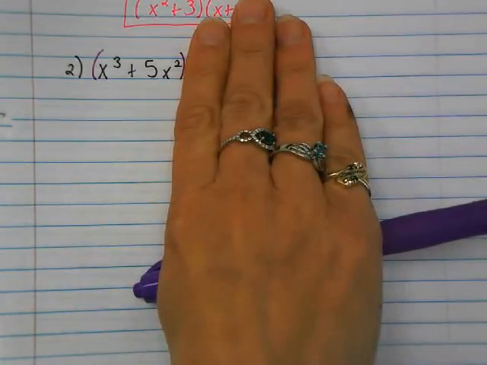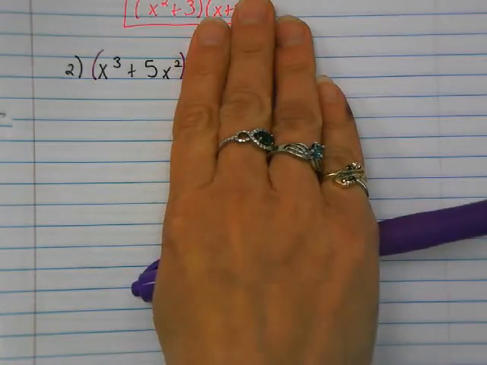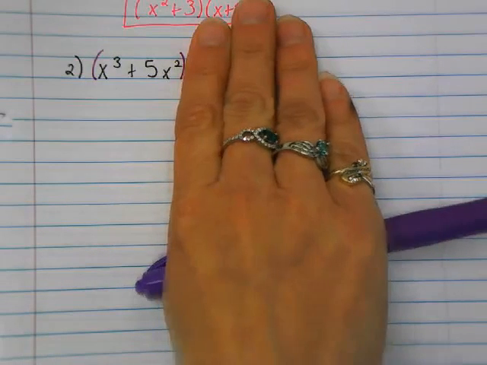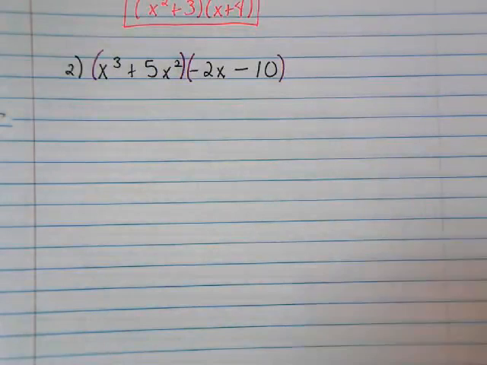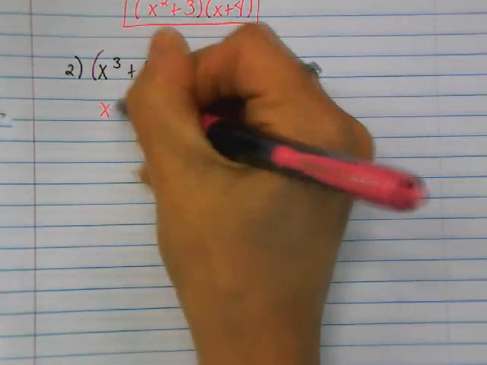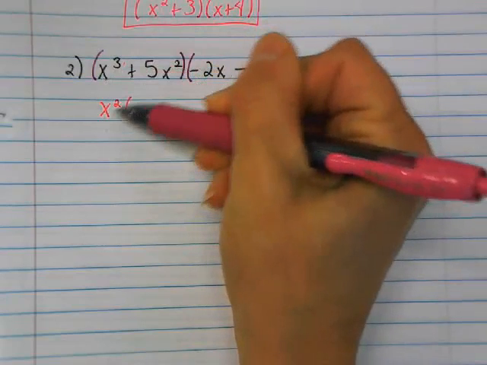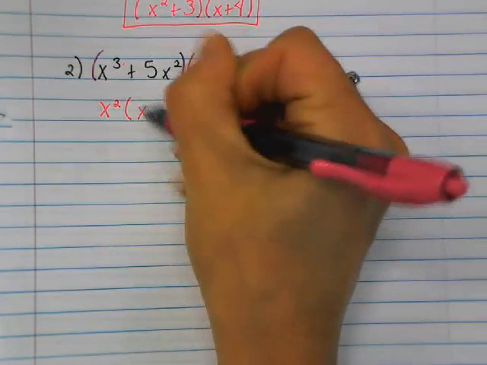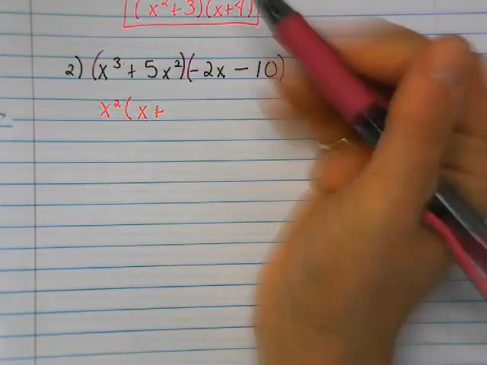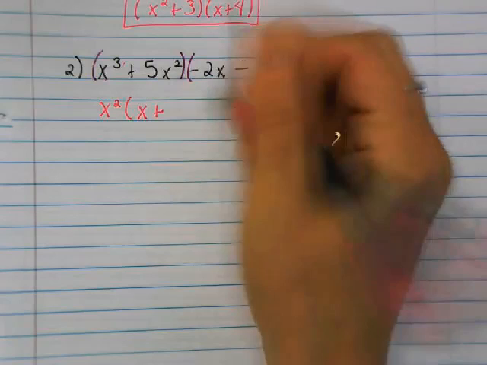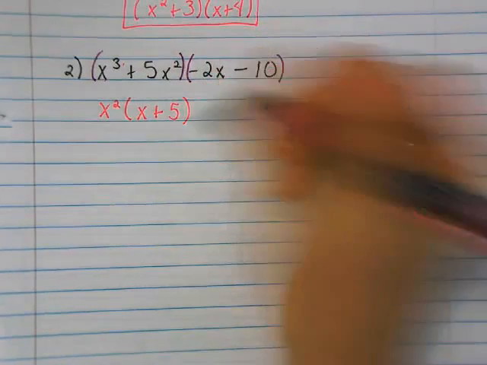Focus just on the first pair and tell me, what do they have in common? What is their GCF? So I'm hoping that you said x squared. And so x cubed divided by x squared gives me x. And 5x squared divided by x squared leaves me 5.